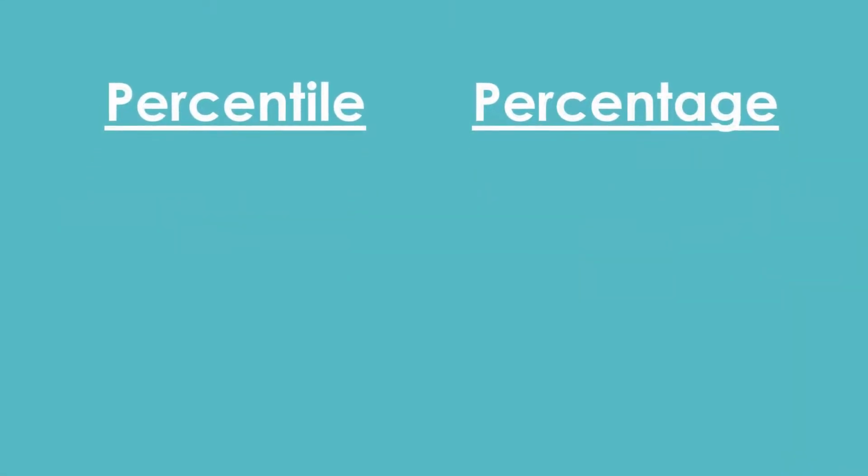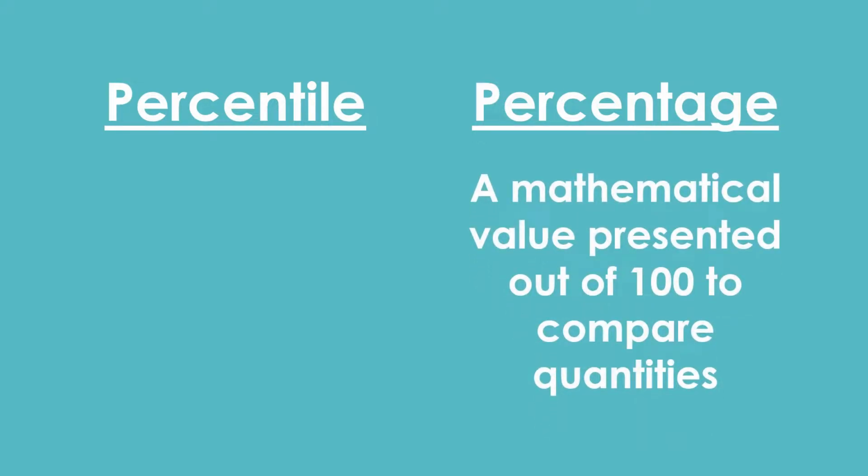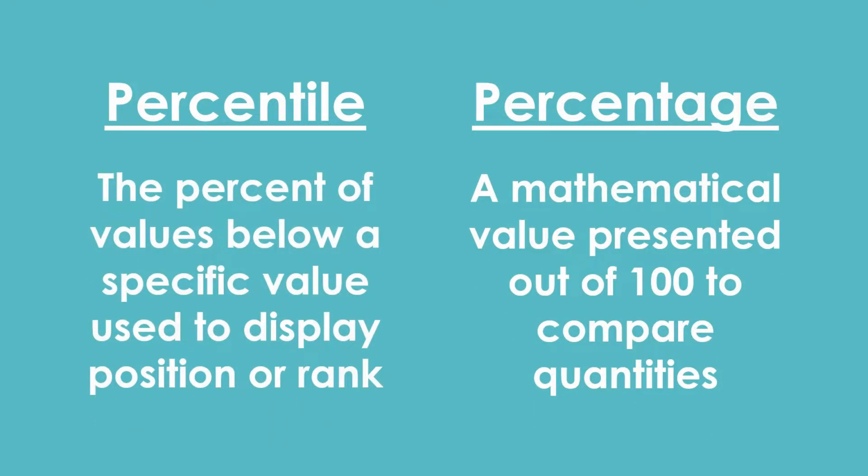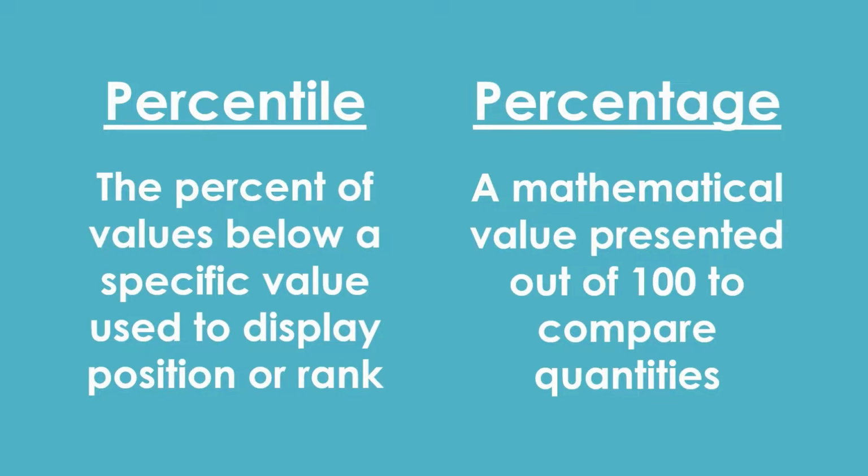So as a first step, let's start with the difference between percentage and percentile. The key difference is that percentage is a mathematical value presented out of 100, and it is used to compare quantities. And percentile is the percent of values below a specific value, and it is used to display position or rank.